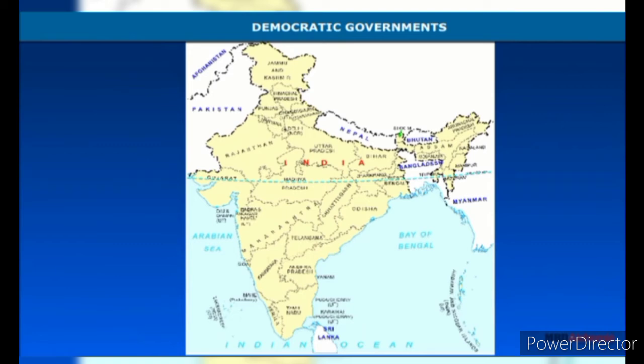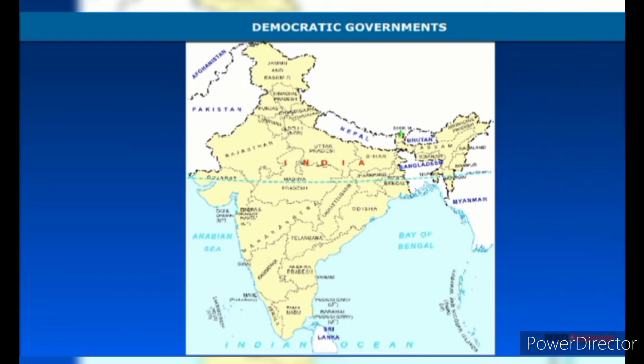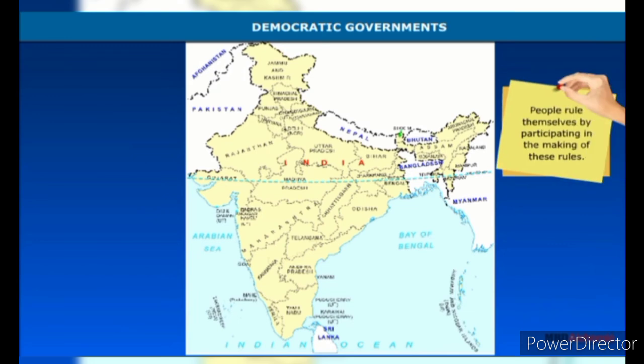Democratic governments. India is a democracy. The main feature of a democracy is that the people have the power to elect their leaders. Thus, there is rule by the people. The basic idea is that people rule themselves by participating in the making of these rules.